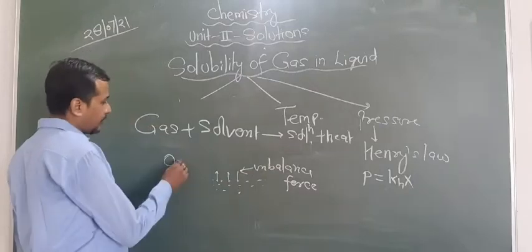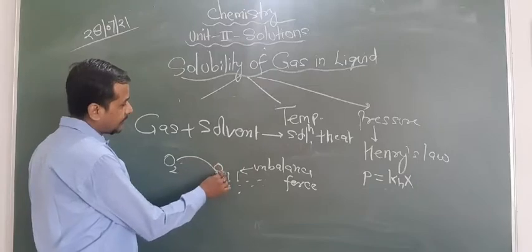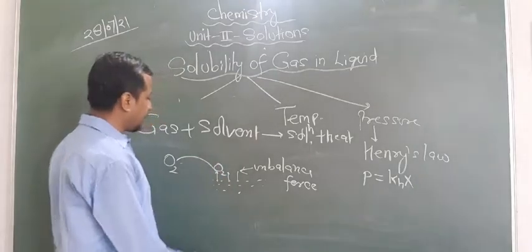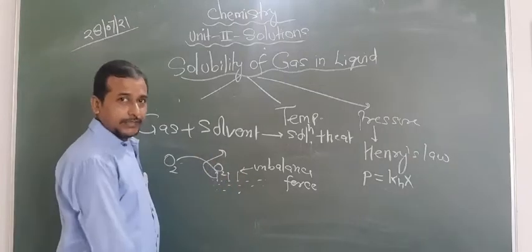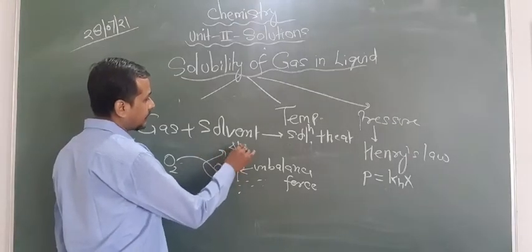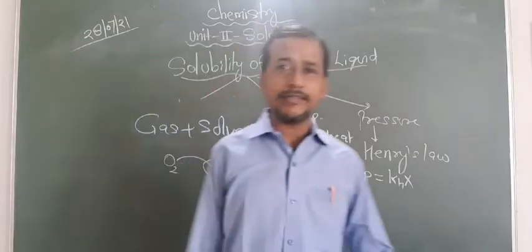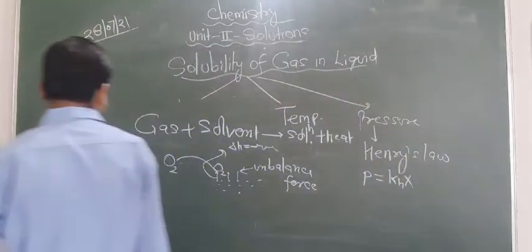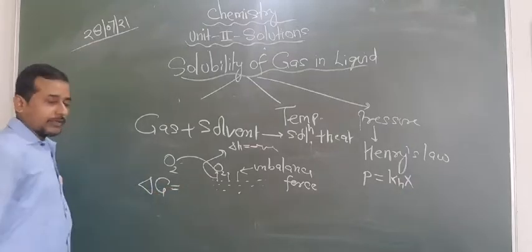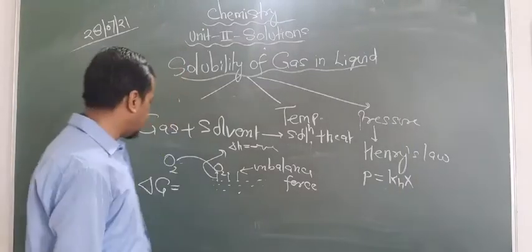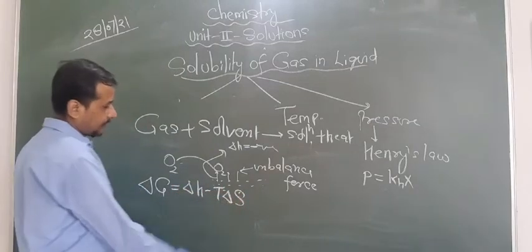A similar thing happens here. O2 is moving randomly. What happens when it is captured by this unbalanced force? The surface energy decreases in the form of released energy. In that condition, delta H should be negative. A negative sign means this reaction is exothermic. Now let us focus on one important formula of thermodynamics, that is delta G equals delta H minus T delta S.